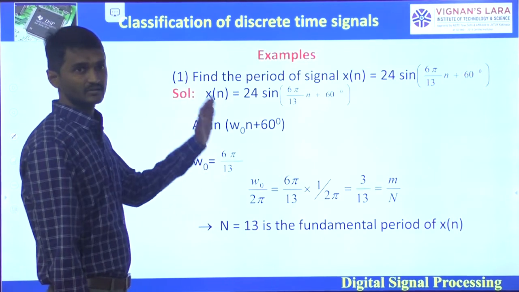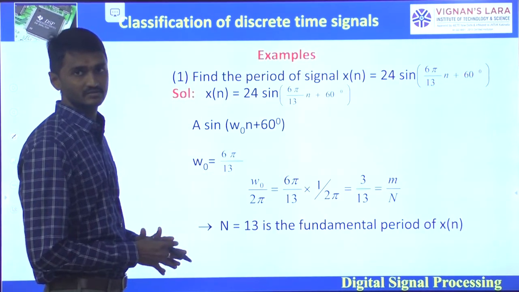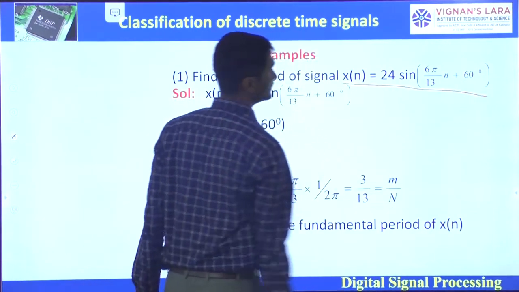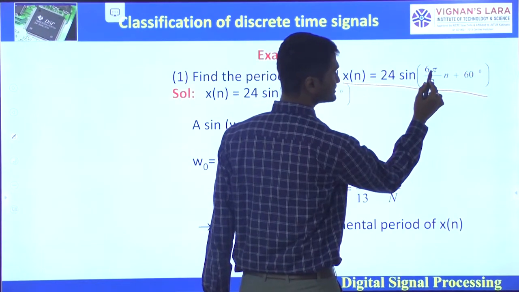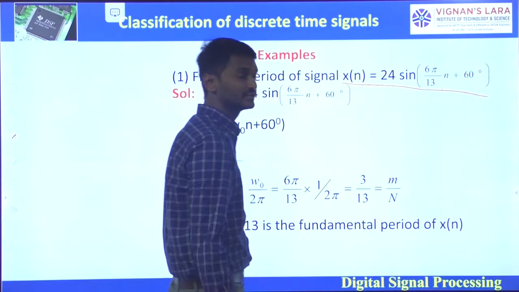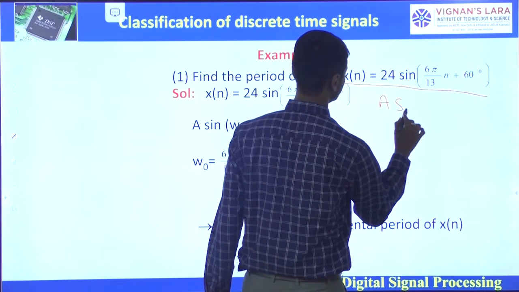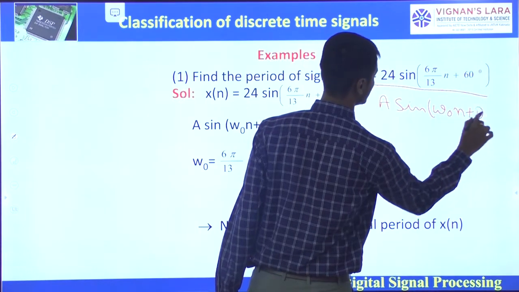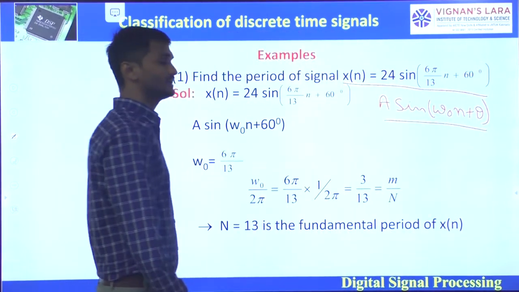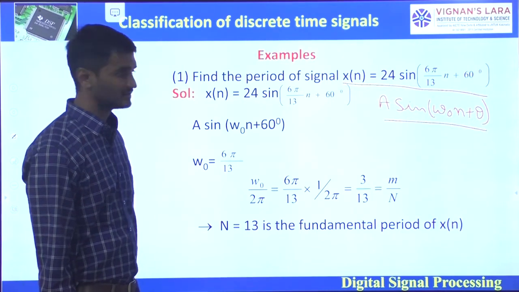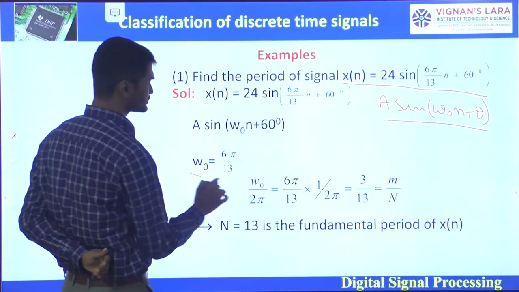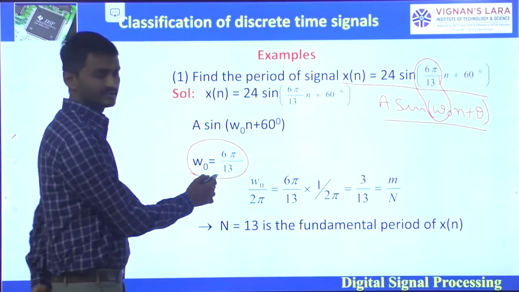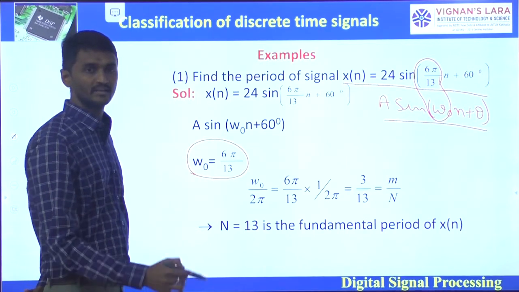So here are the examples for finding the period of the given signals. In the first example, find the period of the signal x of n is equal to 24 sin(6 pi by 13 n plus 60 degrees). It is in the form of a sin(omega naught n plus theta), right? So here, comparing these two, omega naught is equal to 6 pi by 13.